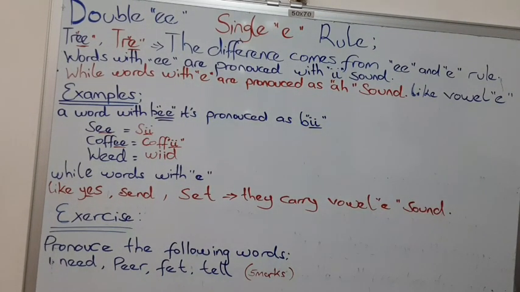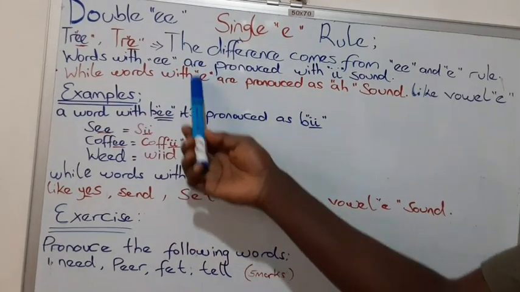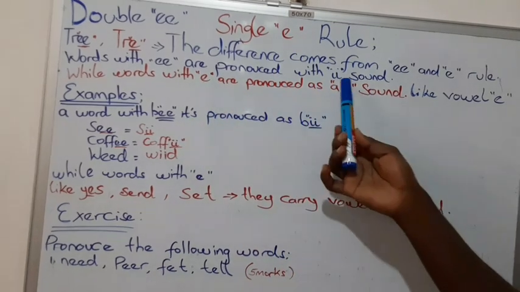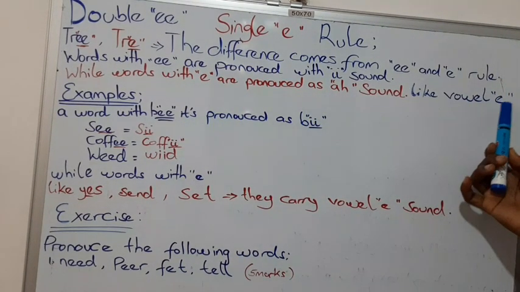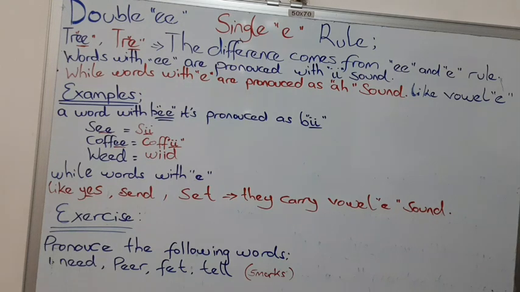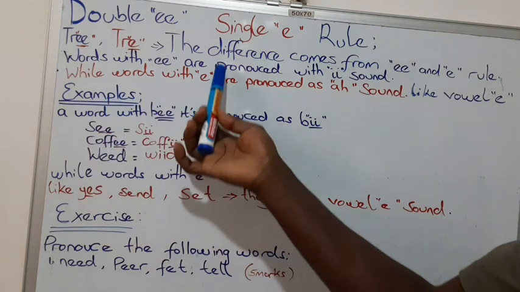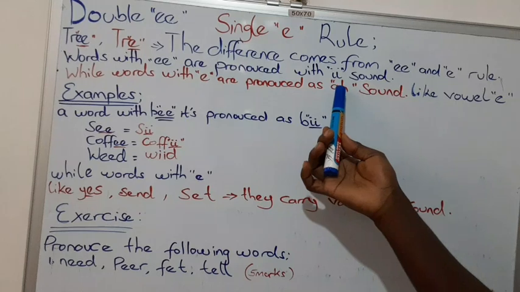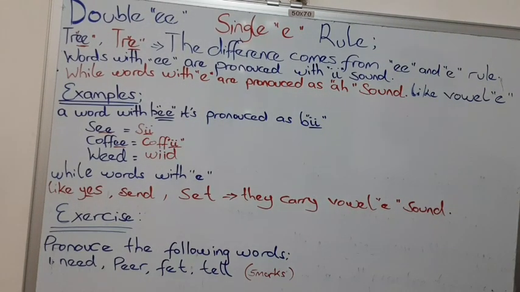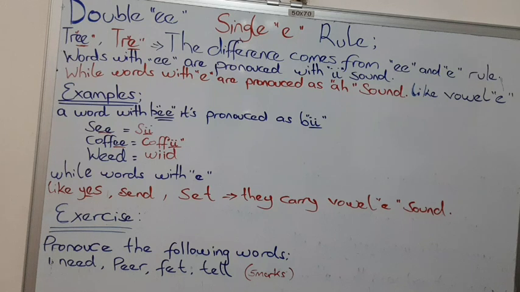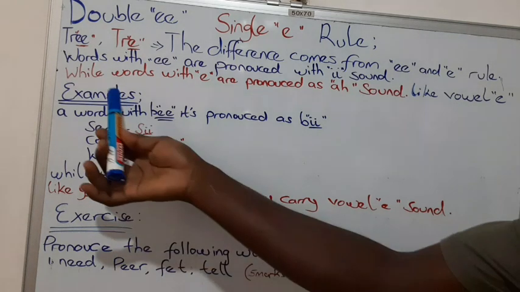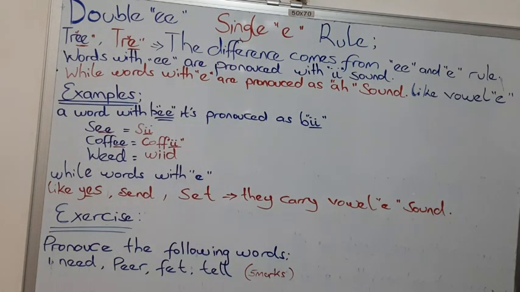Hope we are together. While words with single E are pronounced as A sound, as we saw, because it carries the vowel A sound. Once again, words with single E are pronounced as A sound, while words with double E are pronounced as Y sound. Hope we are together. Okay, let's have some examples and you understand it very well.